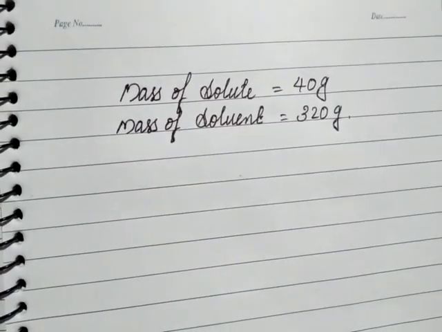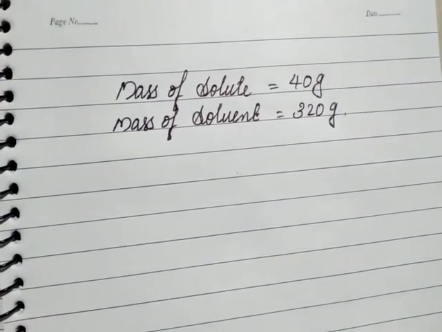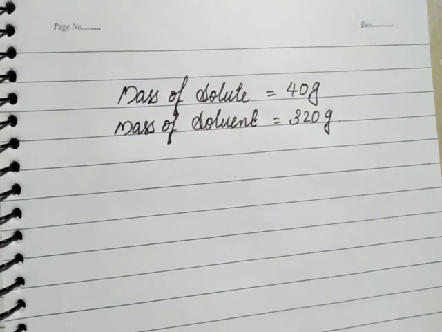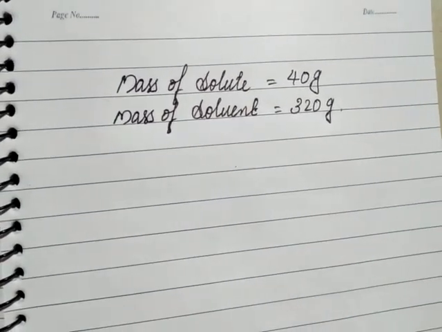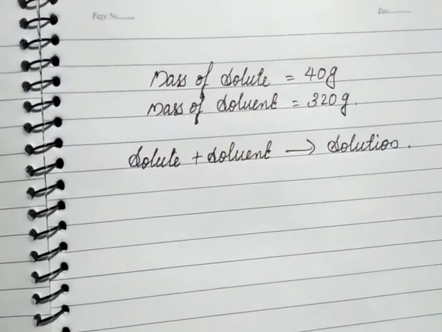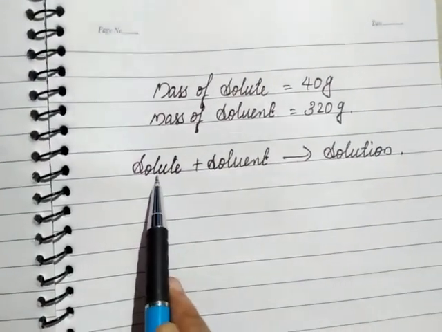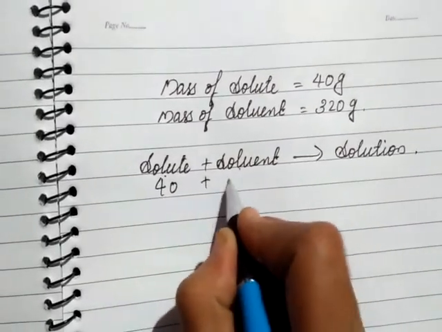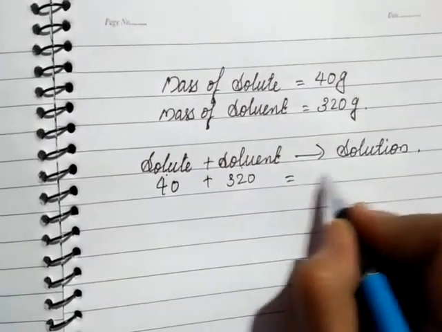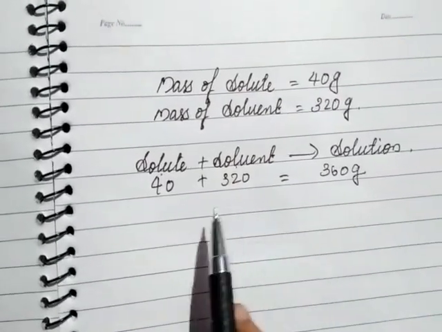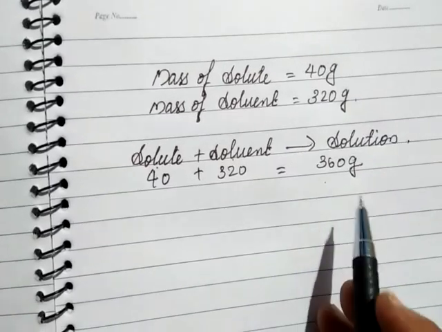Mass of solute is equal to 40 gram. Mass of solvent is equal to 320 gram. We know solute plus solvent gives a solution. Here also, to find mass of solution, we add solute and solvent. That is 40 plus 320 gives 360 gram. Here you can see we got mass of solution.